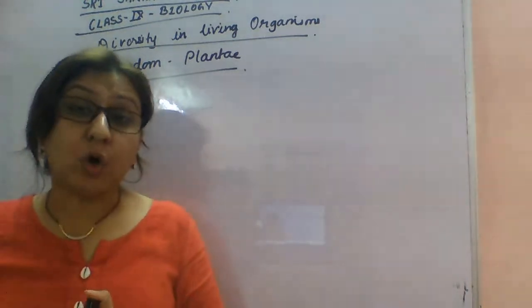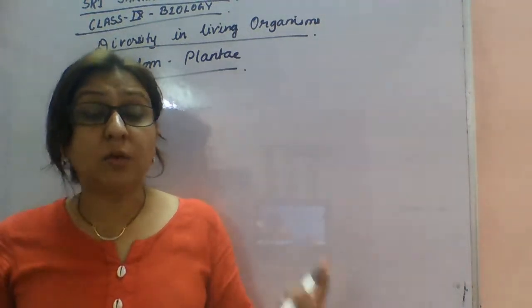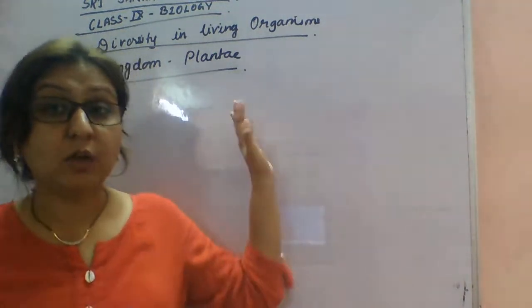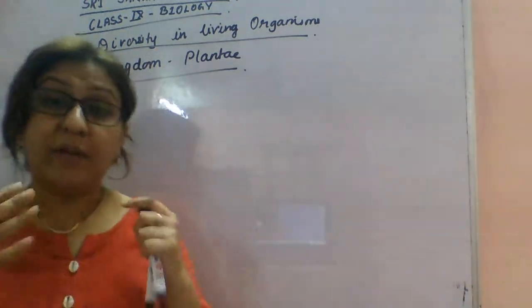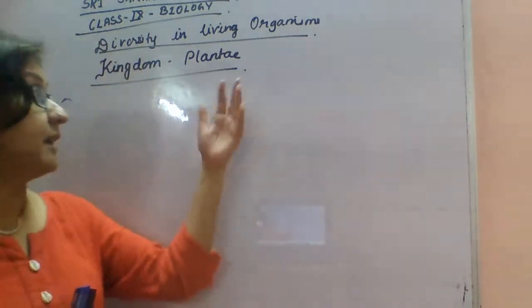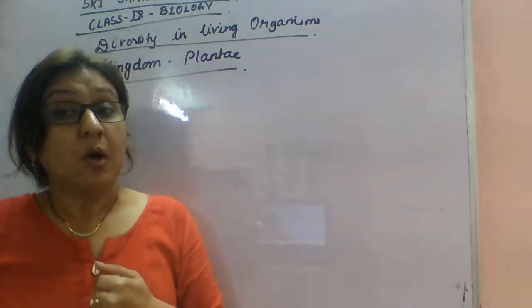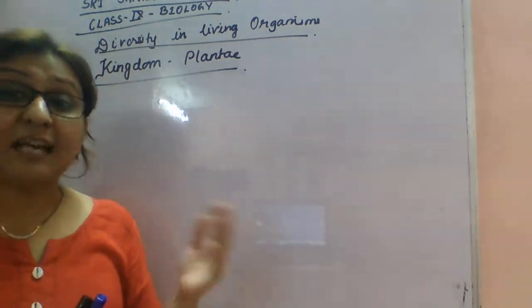When we are talking about the Plantae, all the groups or types of plants are included in this kingdom. If we are starting the classification of plants, the first level of classification is the cellular components.